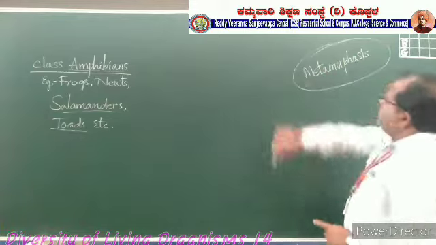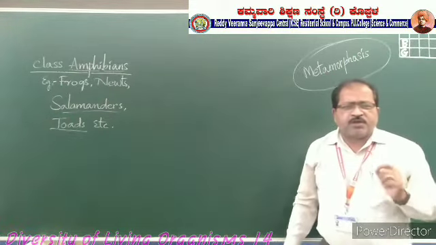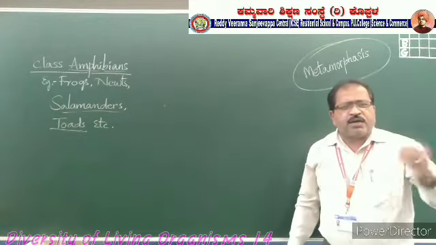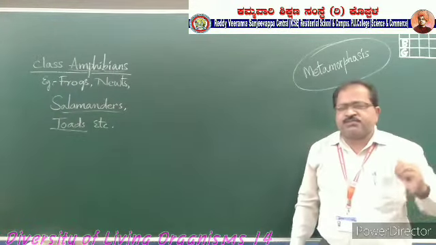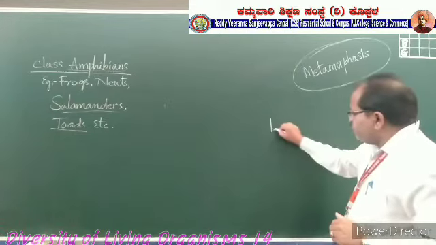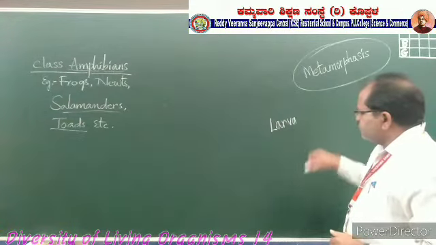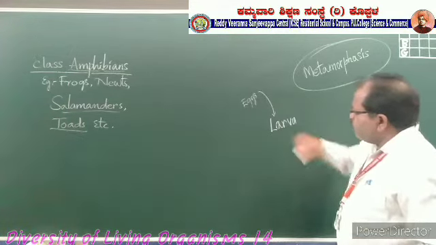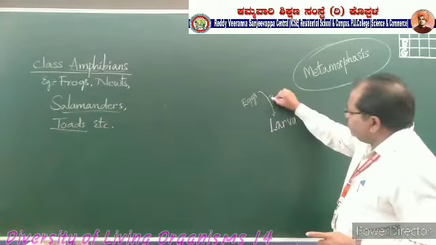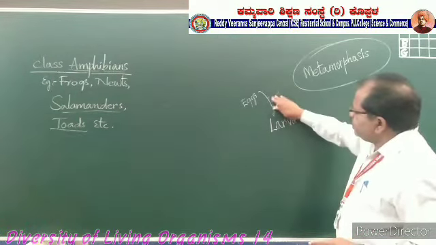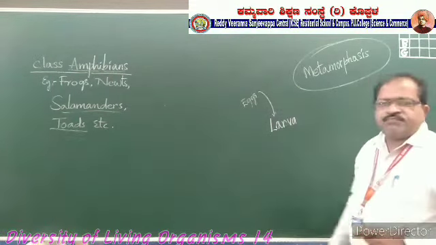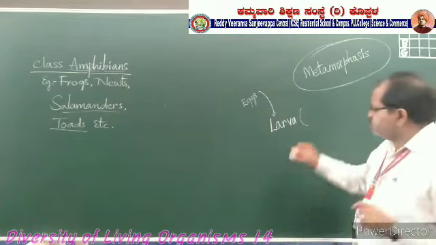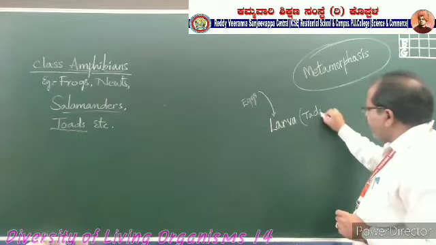In the period of metamorphosis, these animals will have different types of respiratory organs. At the larva stage, the eggs are developed into a tadpole.